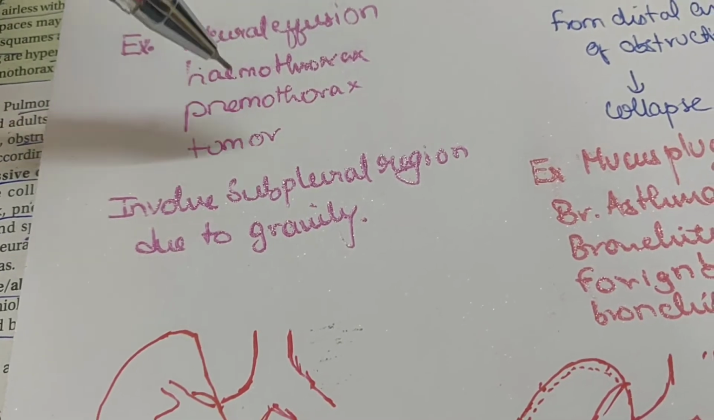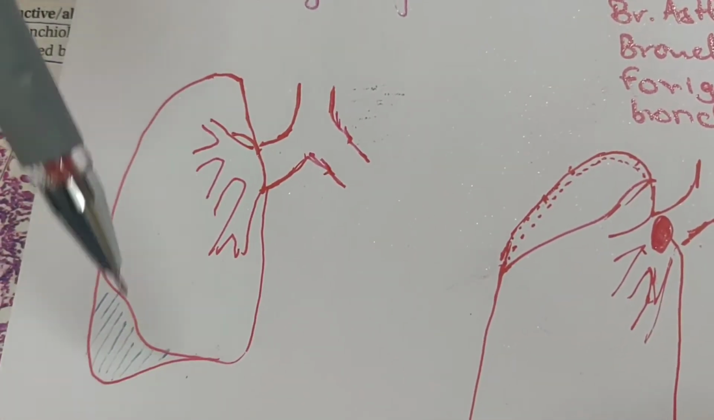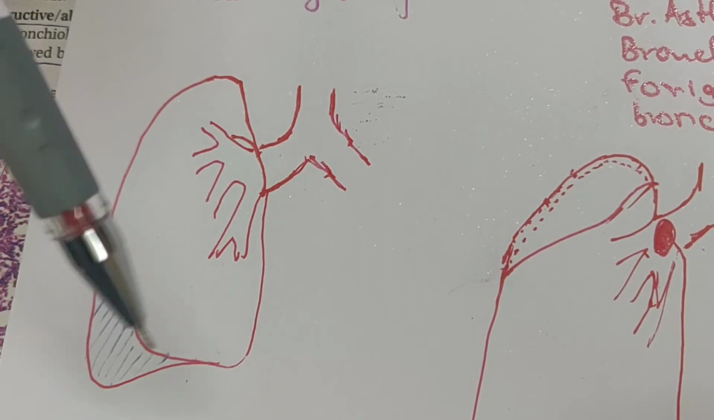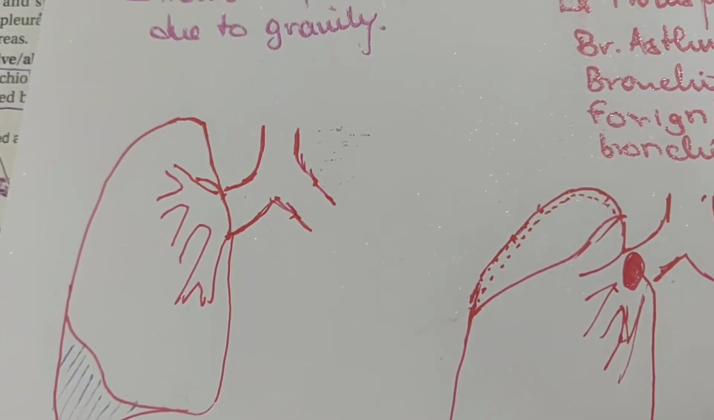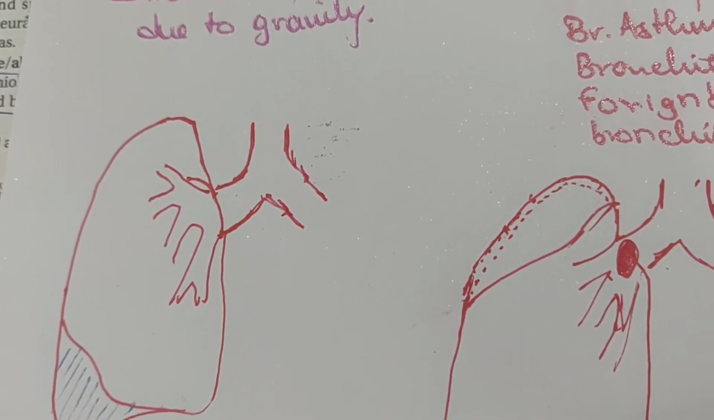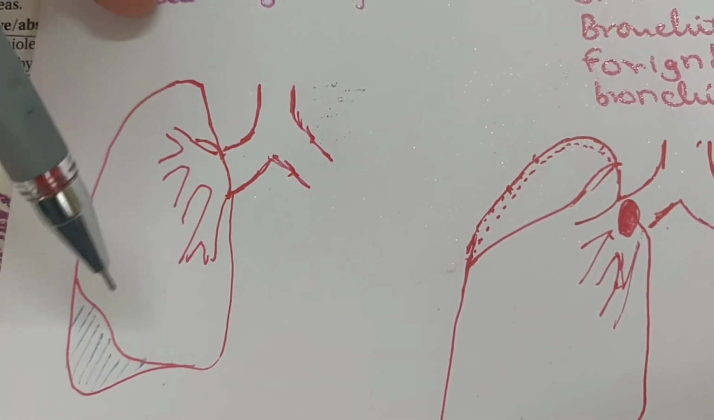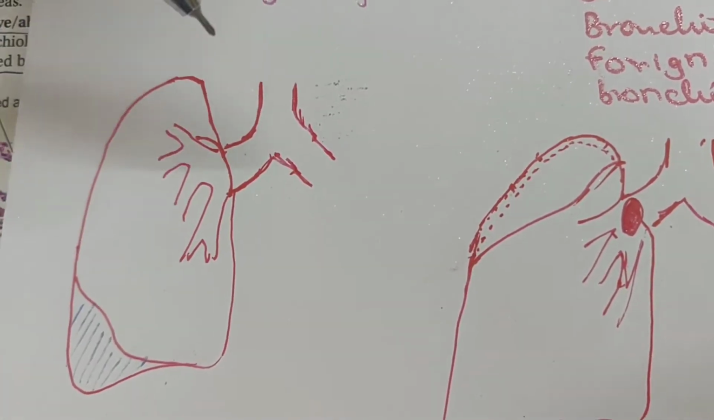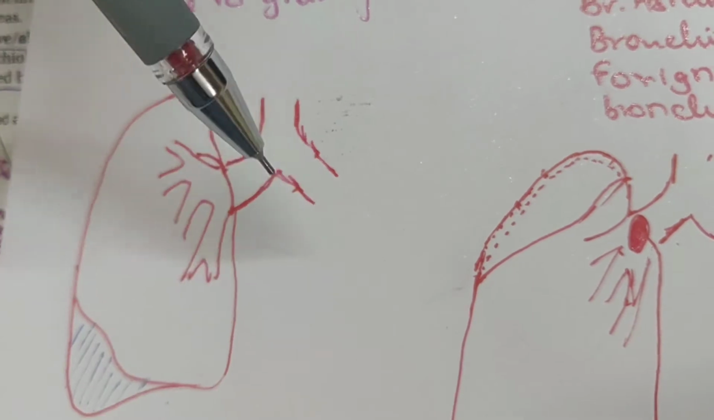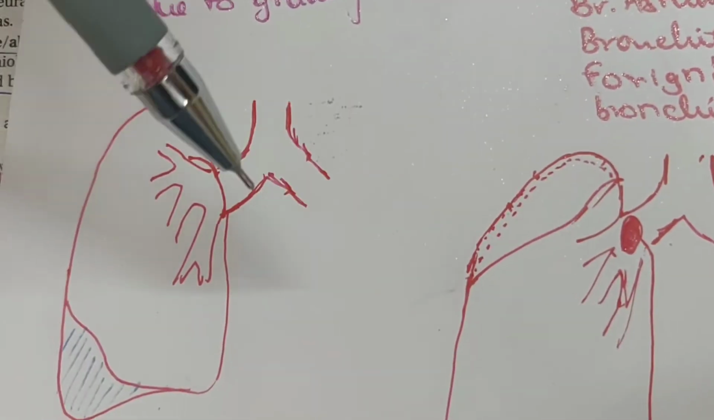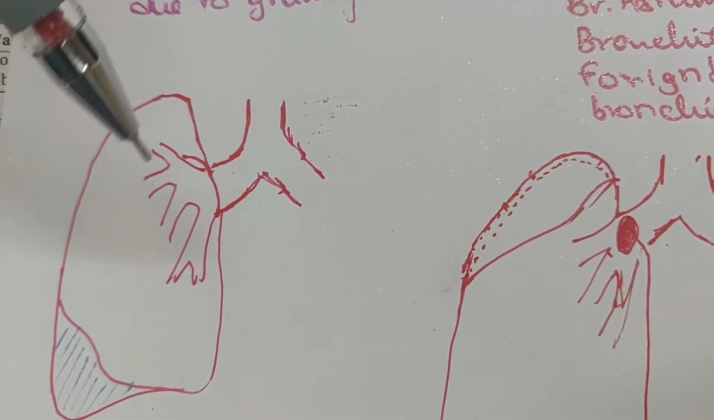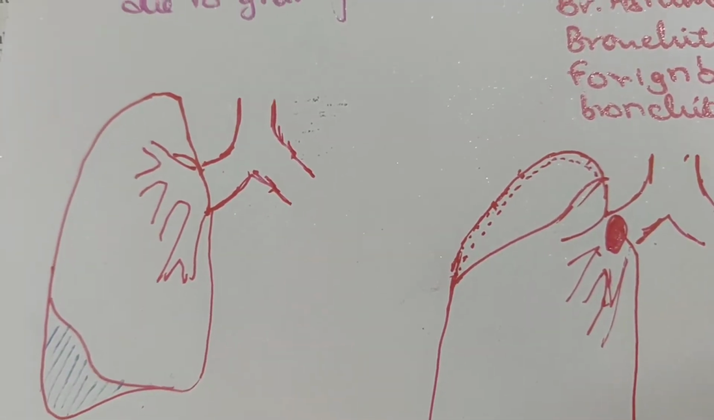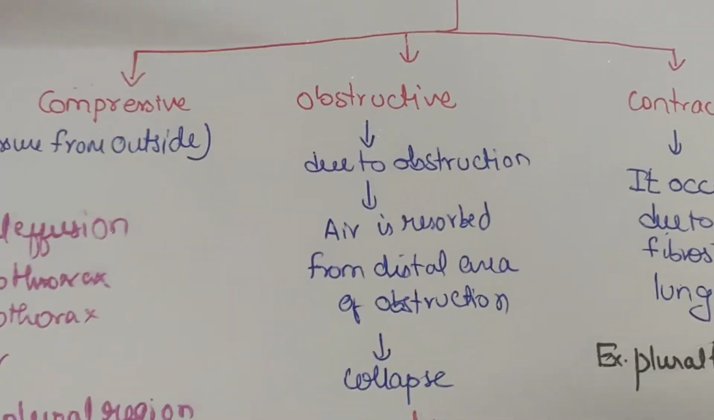Due to gravity, normally these fluids accumulate at the bottom of the lung, so it does not allow the bottom of the lung to expand. So when you see in X-ray, what happens is, due to the pressure on the lung from this side, the mediastinum is shifted, at least some part, towards the opposite side of the collapsed lung.